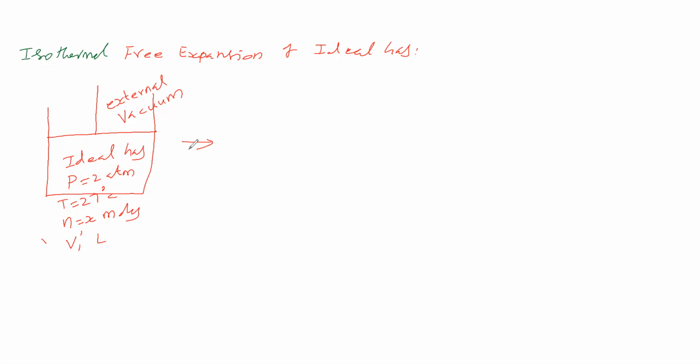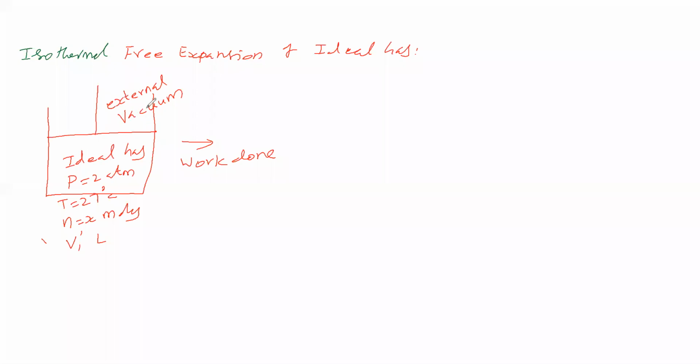Now we can say what is the work done by the ideal gas in this free expansion process. The piston is weightless, therefore no work is done by the ideal gas against the piston. Between piston and vessel it is frictionless, so against friction the ideal gas is not doing any work.